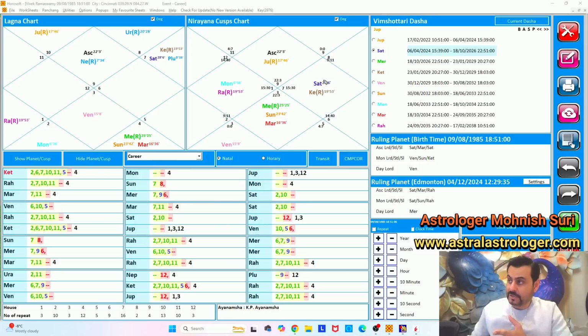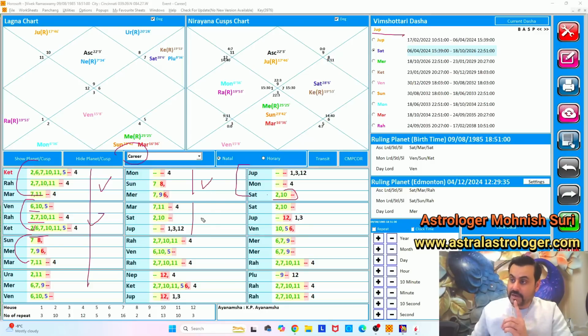Now, long story short, Jupiter Dasha is going on, and Jupiter is very good in his chart. It's showing a lot of money gain, second house and 10th house. This is the script of Jupiter. All his planets are very, very favorable. Ketu is very strong. Venus is very strong. You see all the green houses when I bring career here? Everything is so amazing in his chart, other than one thing. And I'm going to talk about that thing right now.